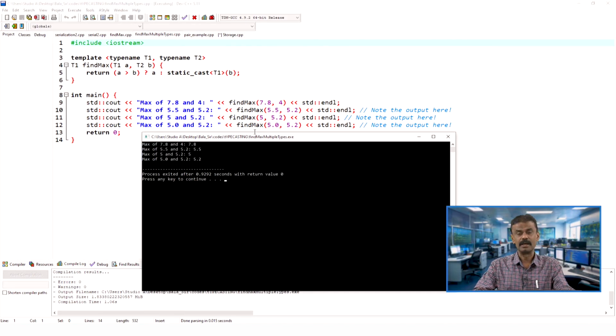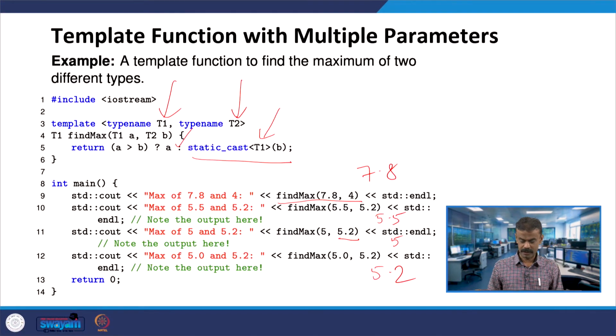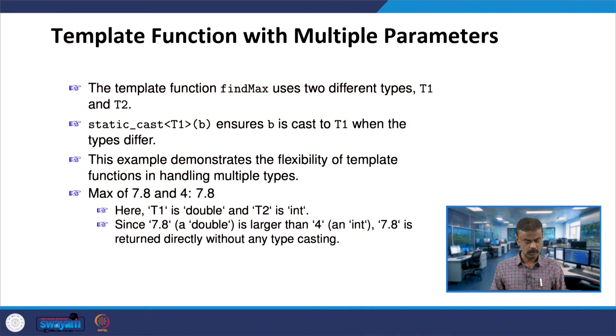Now, even when I use different type names, one is T1, another one is T2, the program is working fine. We are not getting the right output only when you are giving 5 and 5.2. So, one has to be very careful how to handle it. The other three test cases are trivial. We are getting the output we expected, and this is how it is working.